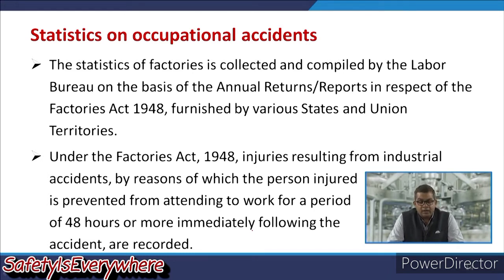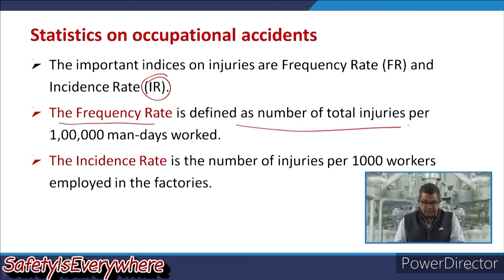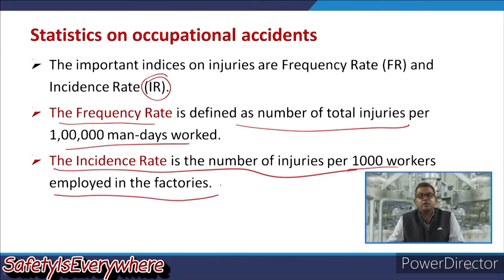So, it gives proper data, so that in future when you are analyzing those accidents, it may be used as a future reference. Now, the important indices on injuries are frequency rate, that is FR, and incidence rate, that is IR. Now, the frequency rate is defined as the number of total injuries per 1 lakh man days worked. And the incidence rate is the number of injuries per 1000 workers employed in those factories or establishments.